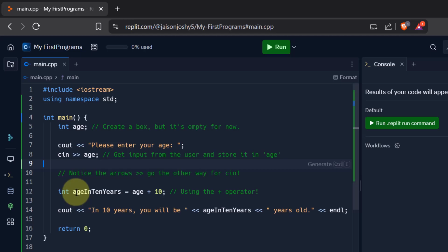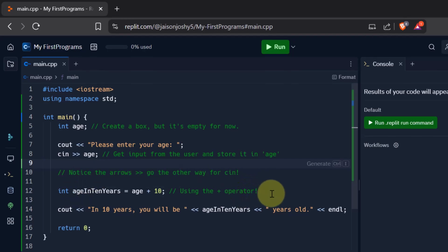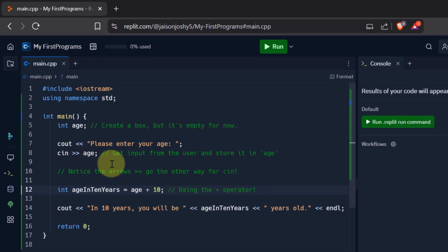All right. Now we want to calculate what will be their age after 10 years. For that, I am using another variable called ageIn10Years, which is also of the type integer. And I say it is equal to age plus 10. What is age? Age is the variable that we had here, which stores the age that the user enters from the keyboard, and to that I am adding 10 by using the plus operator over here, and we end with a semicolon. So ageIn10Years is equal to age plus 10.